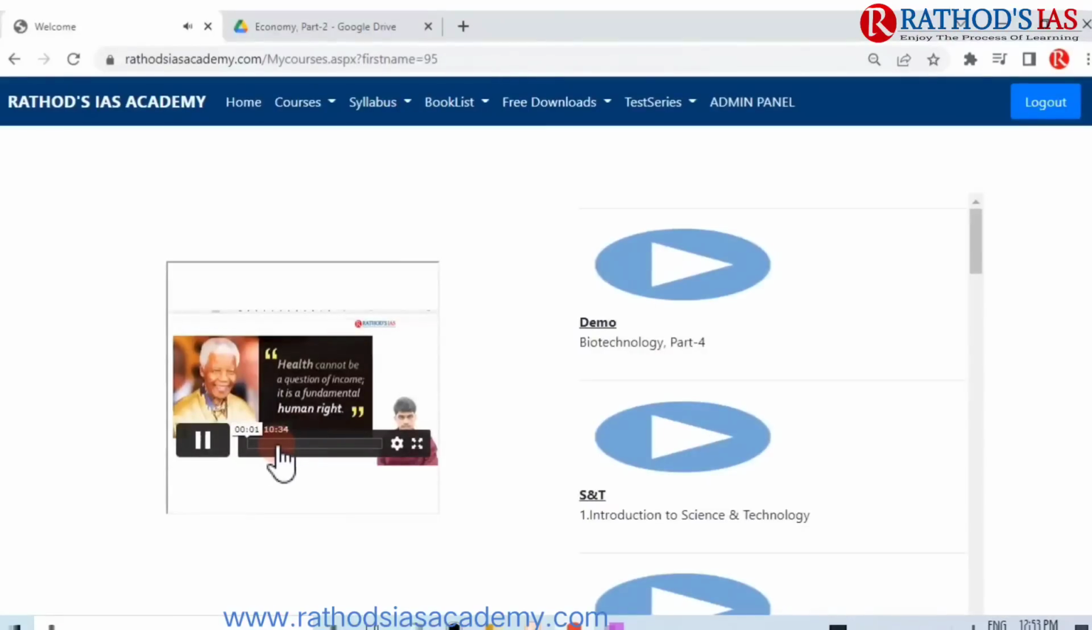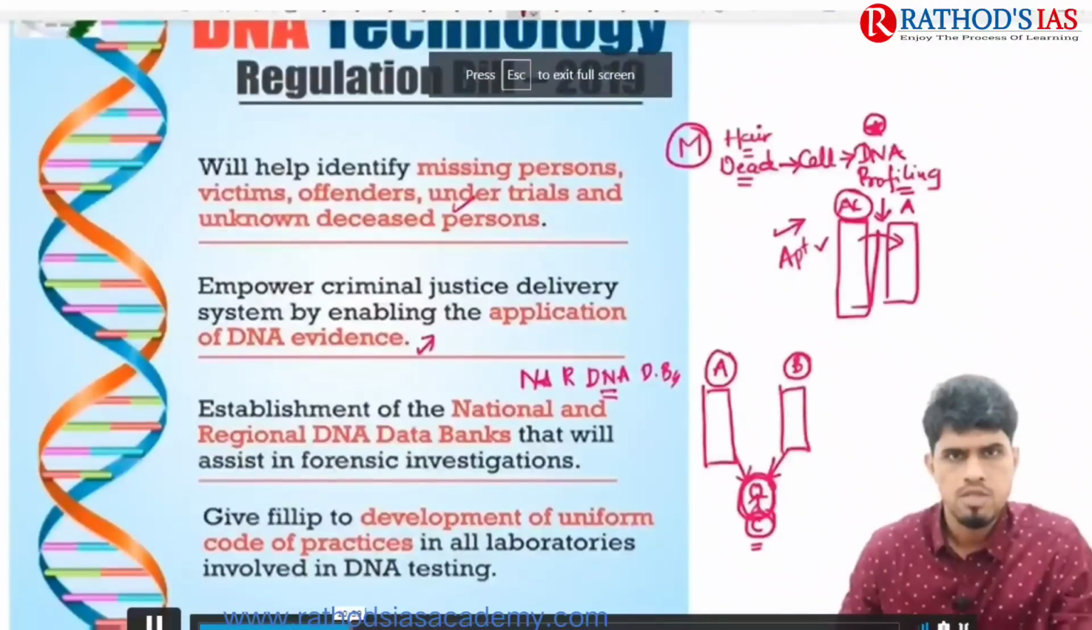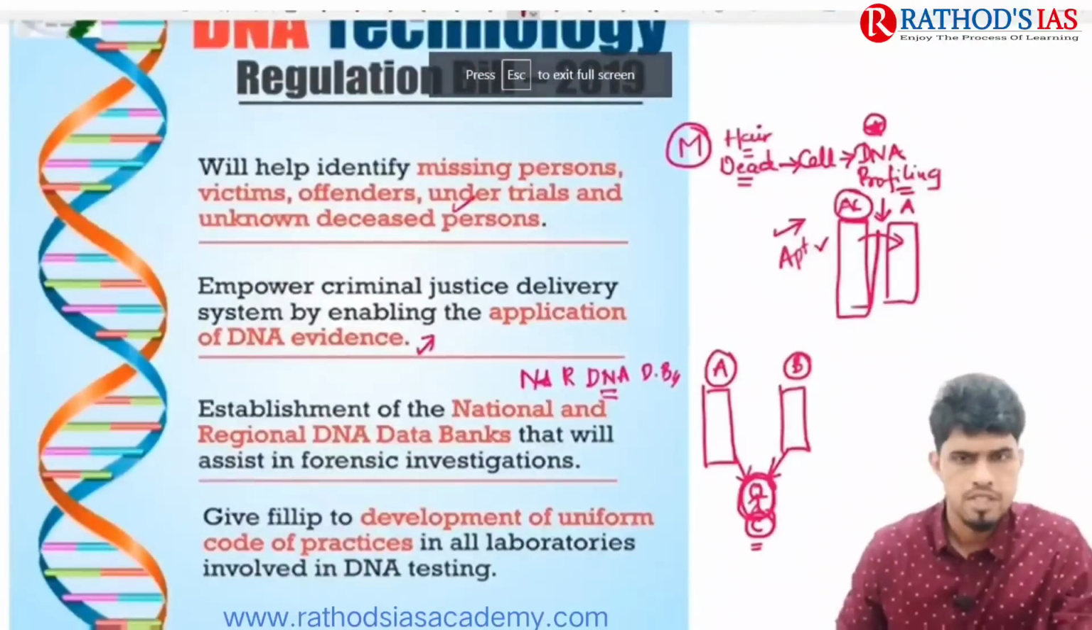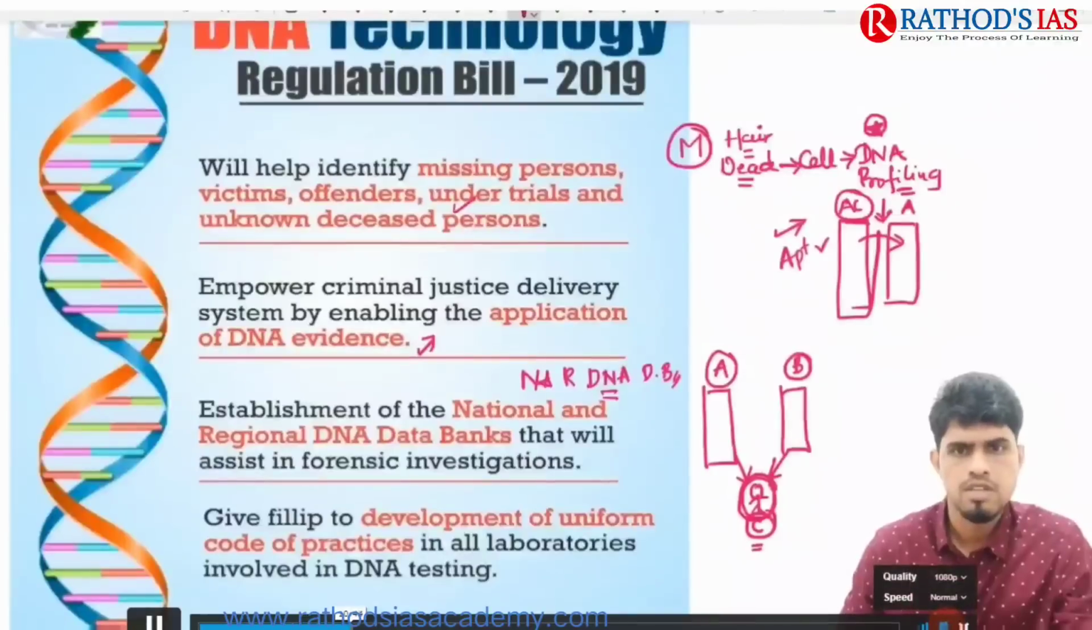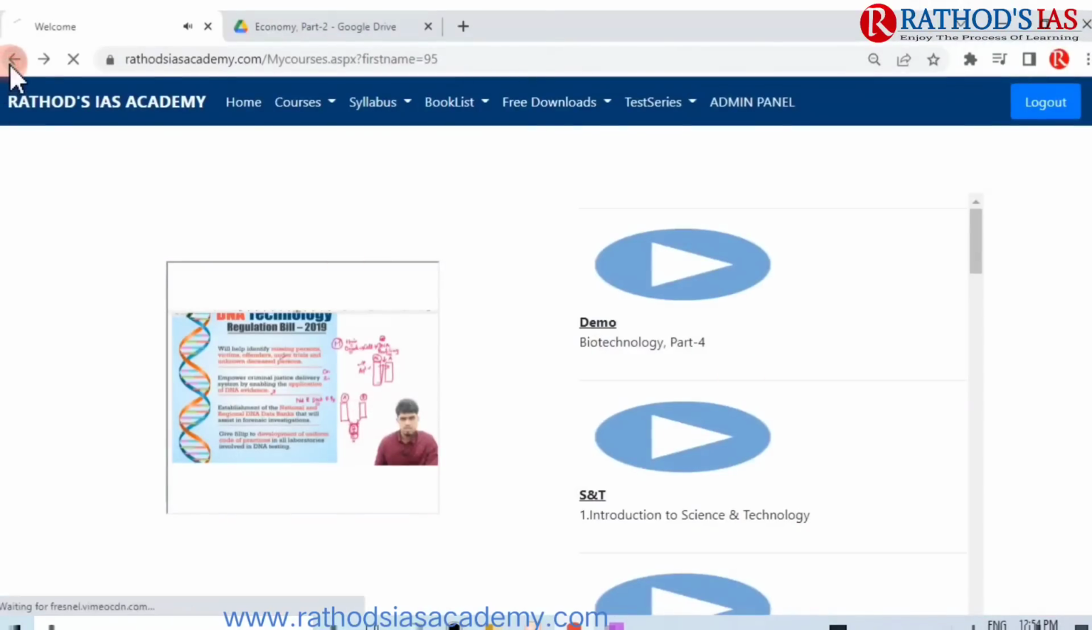Welcome to Rathod IAS. To the DNA, that kind of bank is called as DNA data bank. So you need to create a DNA data bank at a national level, okay, where the information of all the criminals, okay, all the suspects.